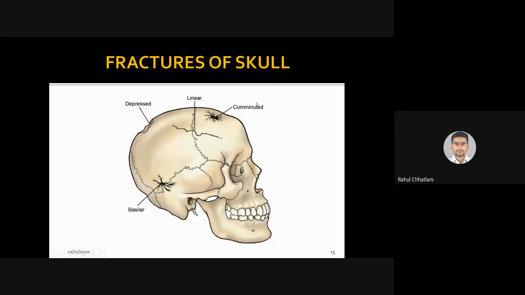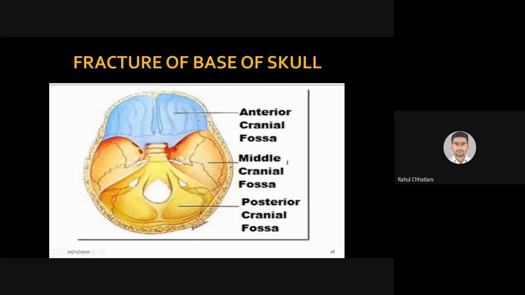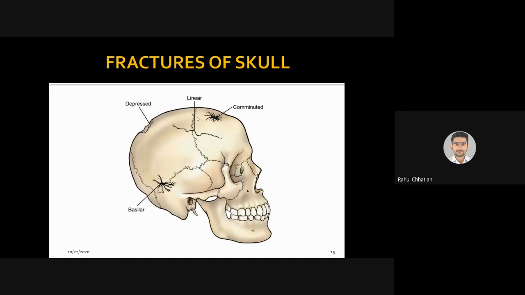The first and most common is comminuted. Yes, directly a hole is formed, you can say, and there will be multiple lines that can be seen through the part that is injured. Linear, that is, you can see a line that can be either in the plane of the normal sutures or even transverse. Depressed, that is, one part of the skull will be pushed in and that will cause depression.